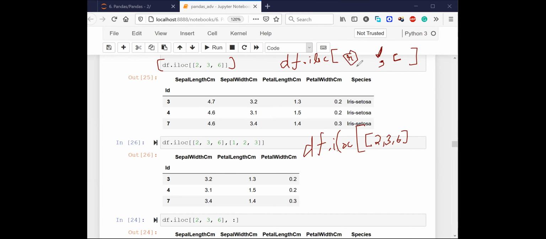It is all about rows, right? This entire part is for rows. We are simply saying access the second row, the third row, and the sixth row. And for column we have nothing. It means just put all the columns with these three rows: the second row, the third row, and the sixth row. Is it clear to everyone?